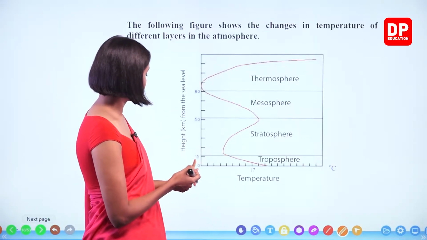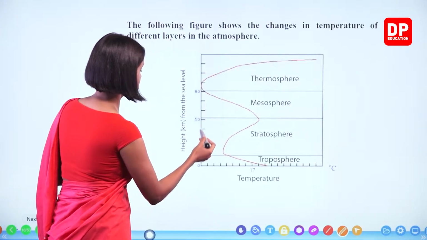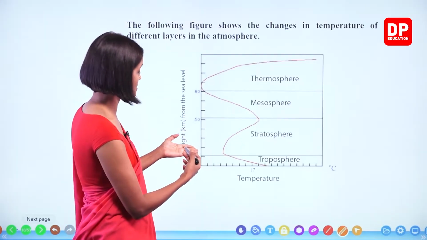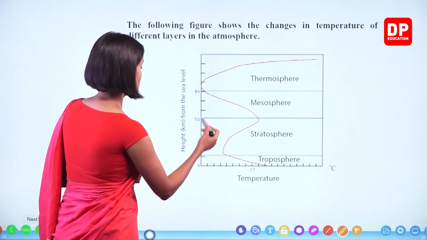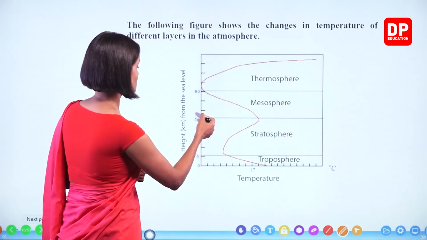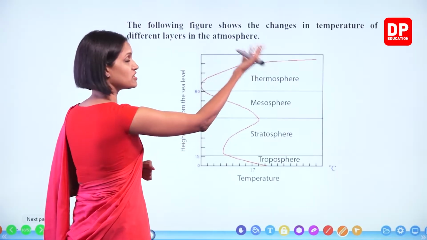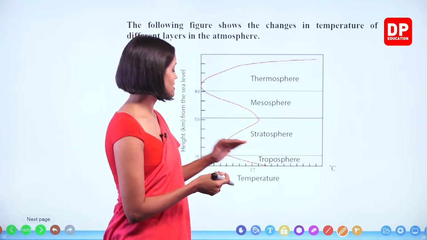Okay, so starting from 0, you can see this is 15 kilometers. That is where the troposphere ends, basically at the equator area. Okay, so 15, and here the 50 line, the margin of the stratosphere, mesosphere, thermosphere, after this exosphere.